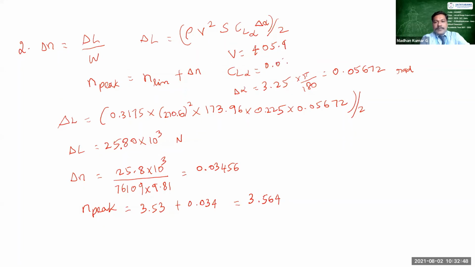So 0.05, and here 405.9. Right, and then 173 as it is, and here it is 0.05. Okay, and the value of delta alpha is 1.075.